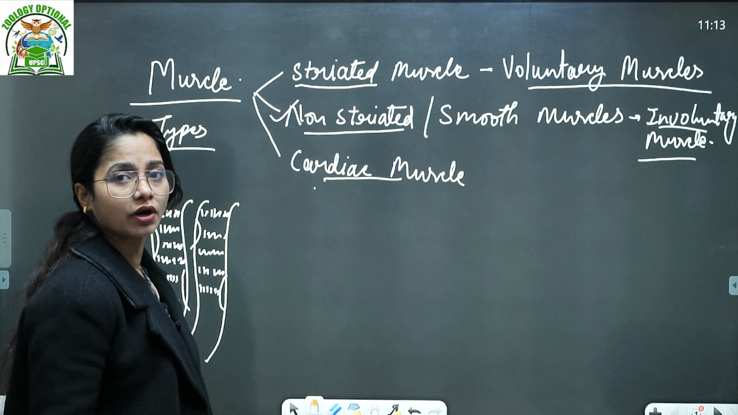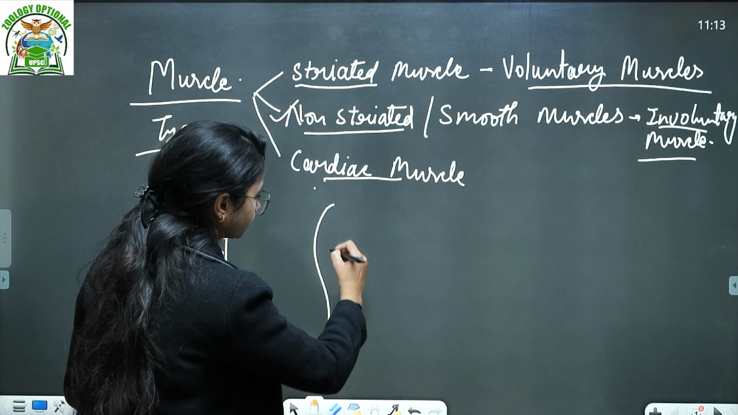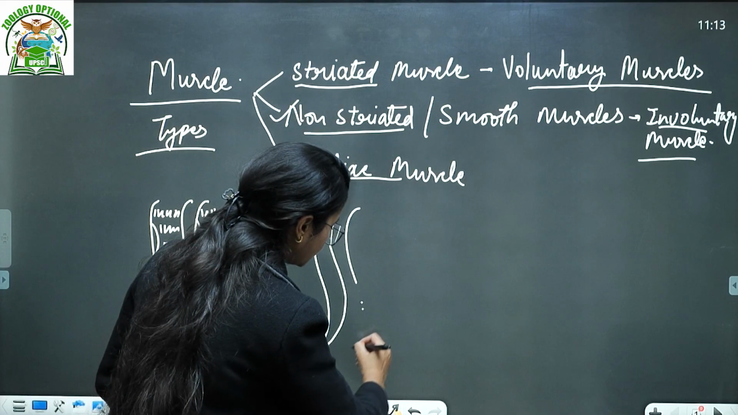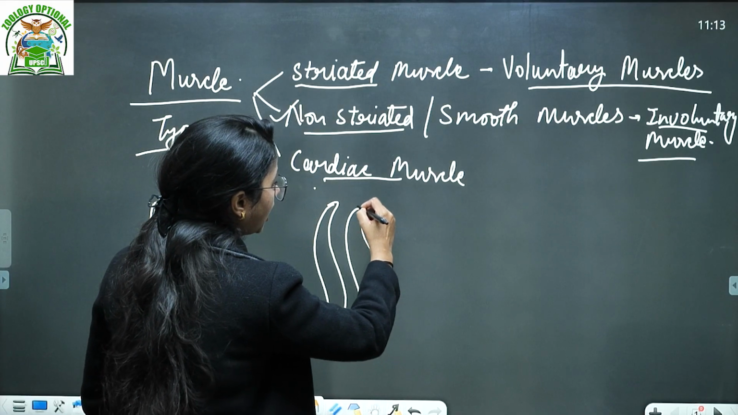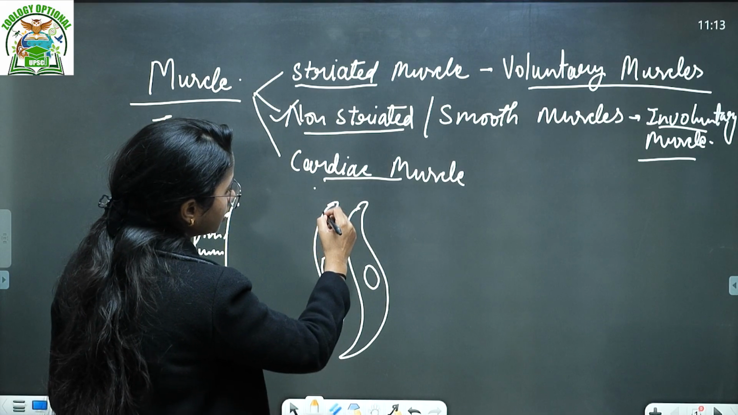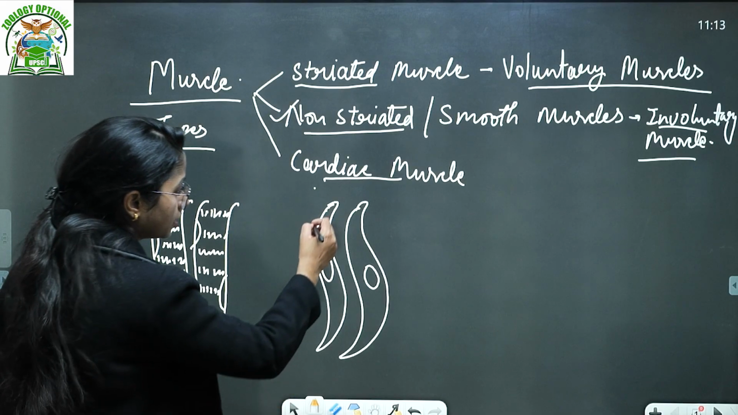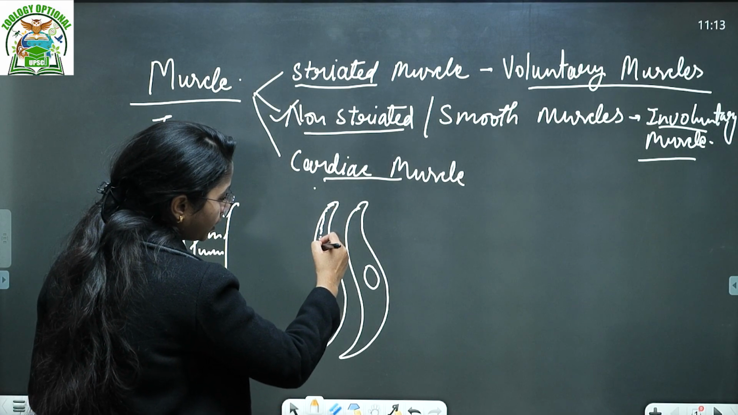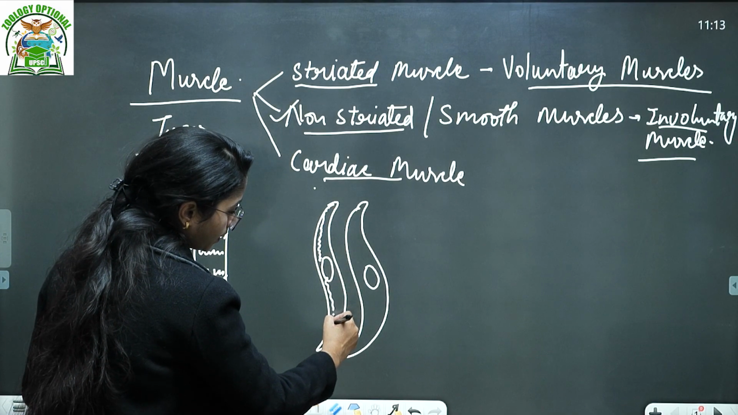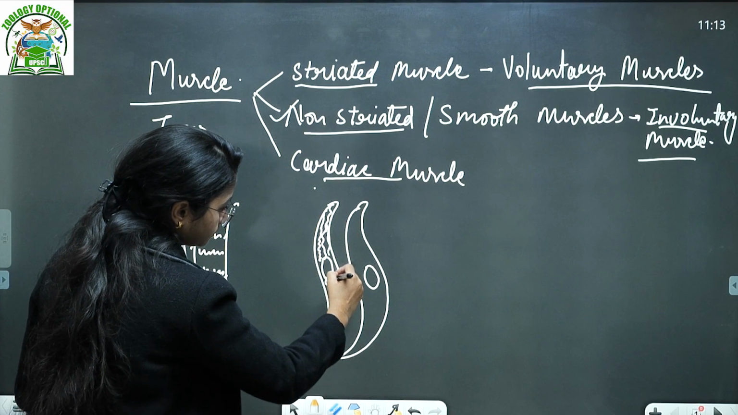But when we talk about the non-striated muscle, these are spindle shaped like this. They are not multinucleated, but single nucleated. They do not have the striation, right? They do have the myofibrils like this. Got it?